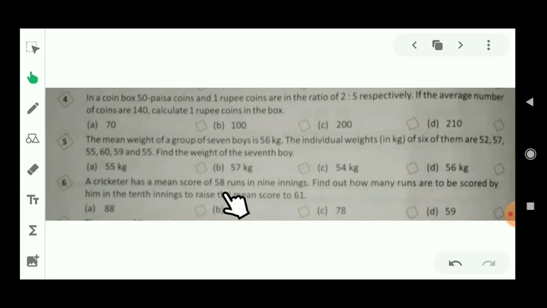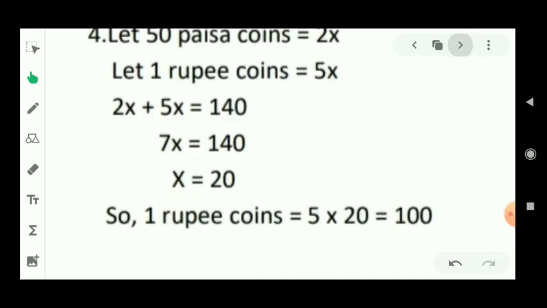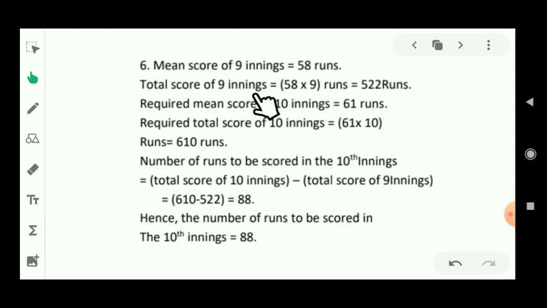A cricketer has a mean score of 58 runs in 9 innings. Find out how many runs are to be scored by him in the 10th innings to raise the mean score to 61. Let's see the solution of this question. Mean score of 9 innings is given, that is 58. So the total score of 9 innings will be 58 multiplied by 9, that means 522 runs. And the required mean score of 10 innings is given in the question, 61 runs.